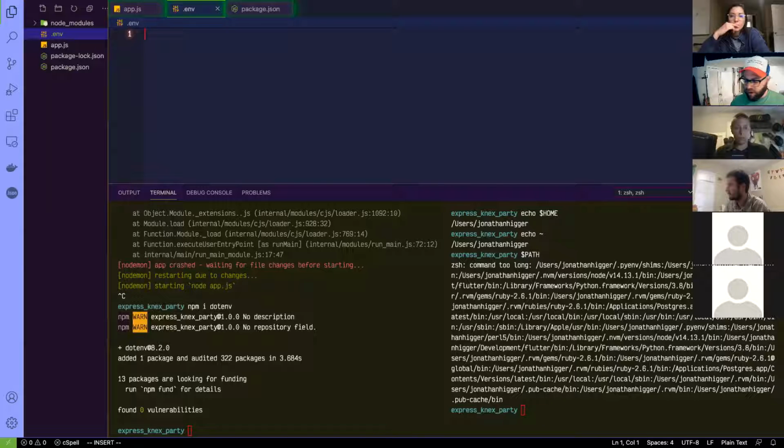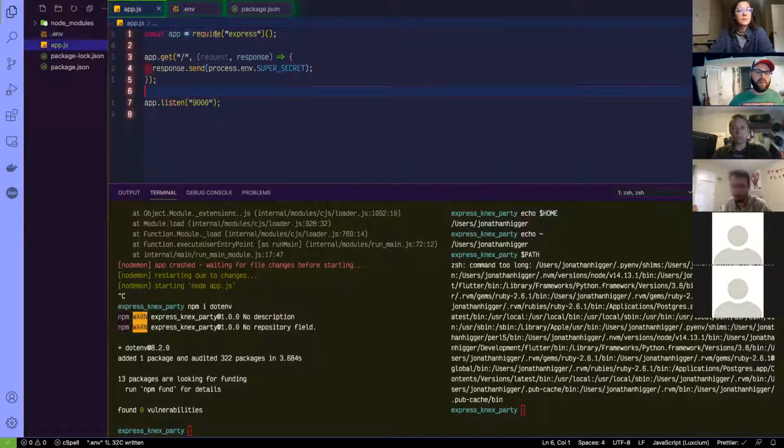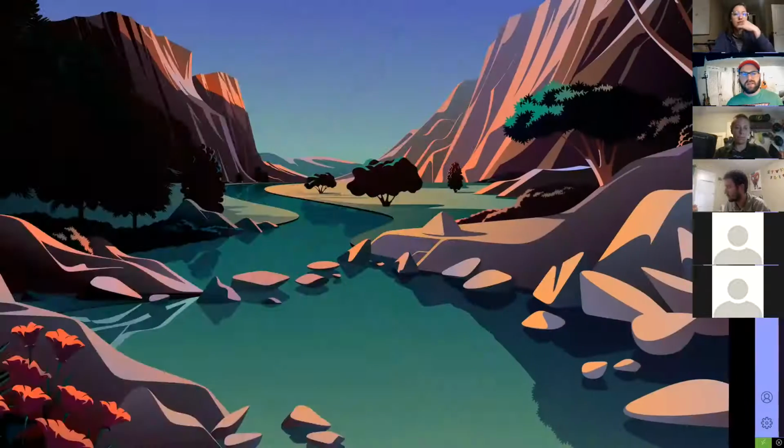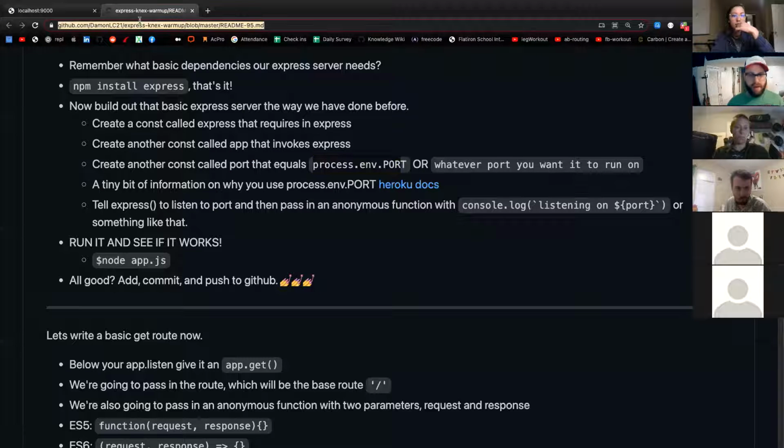Cool. So now what I'm going to do is make one called super secret. And it's going to say, actually, you don't need those quotes. Hey, I have a secret. I think this is the syntax. Give this a save. And then when I load up my app, I think I could just do, let's see. I cannot remember the syntax.